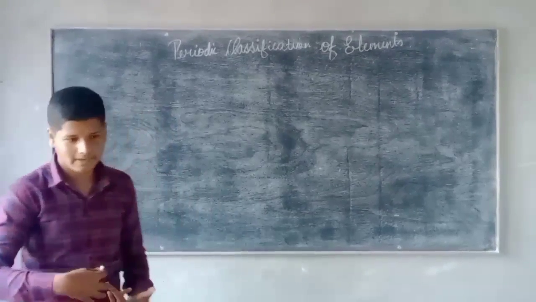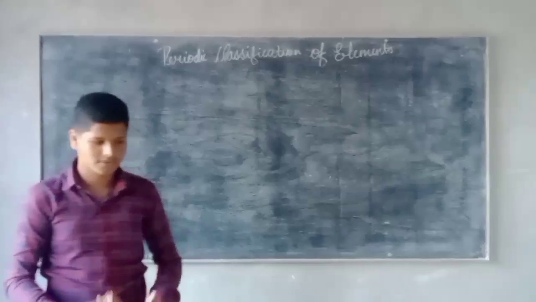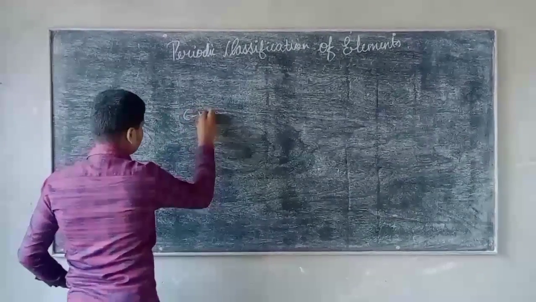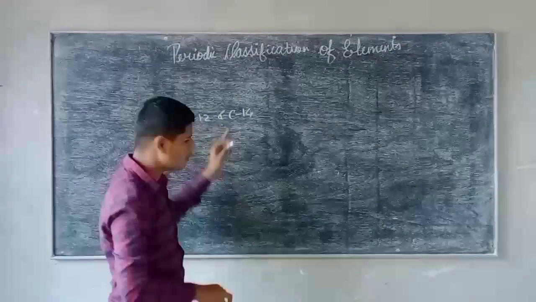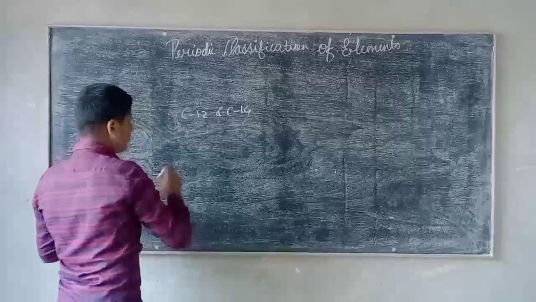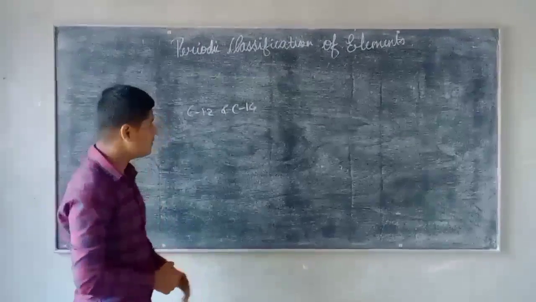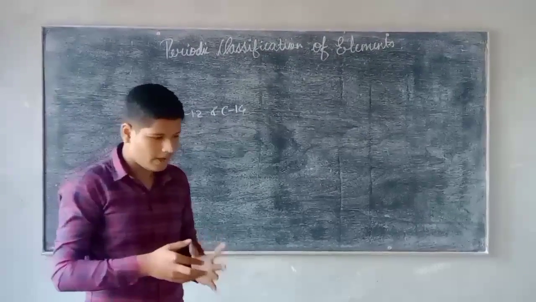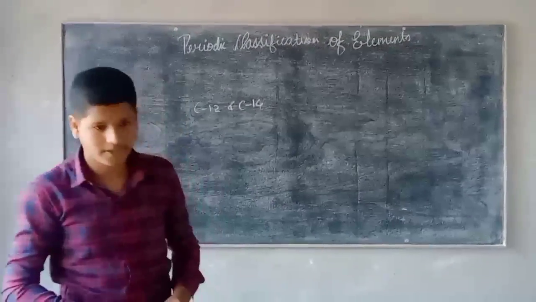As we know, the modern periodic table could accommodate isotopes, but the limitation of Mendeleev's periodic table was that isotopes could not be explained, such as C12 and C14, which are 2 isotopes of carbon. This could not be explained in his periodic table. And another demerit of Mendeleev's periodic table was that to fit certain elements in his periodic table.